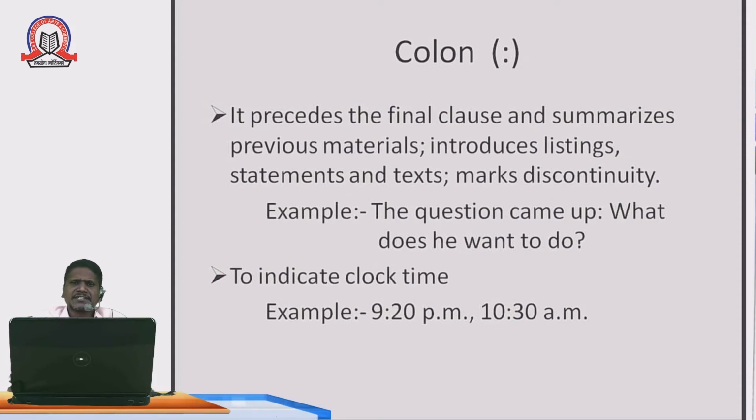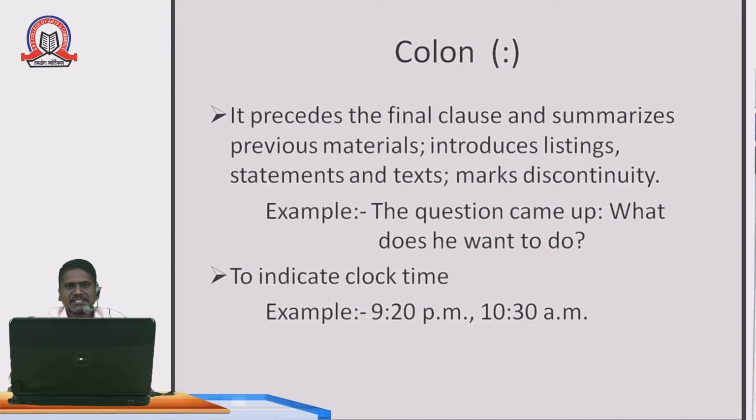After the semicolon there is the colon. So what is the work of the colon in a given sentence? It precedes the final clause and summarizes previous material, introduces listings, quotations and statements, and marks discontinuity. For this purpose, we use the colon.